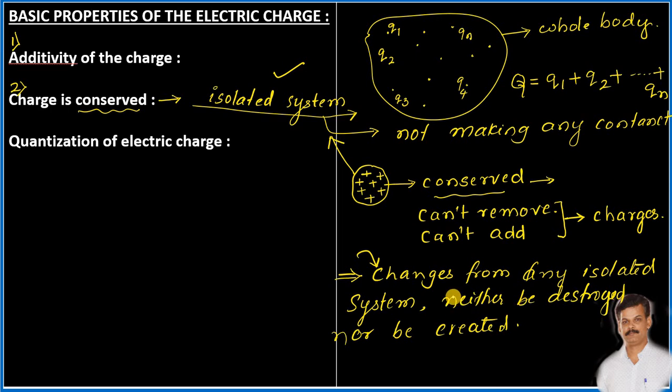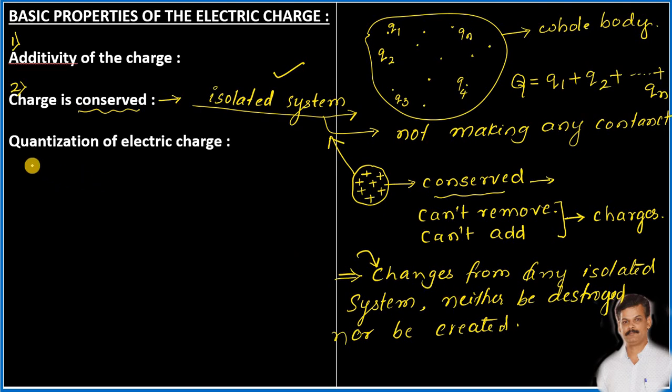Very simple. I repeat it once again. Charges from any isolated system or any isolated body can neither be destroyed nor be created. We cannot increase the charges or decrease the charges. Is it clear? So that's why it is called that the charges are protected in an isolated system. Hope you got the meaning of this.